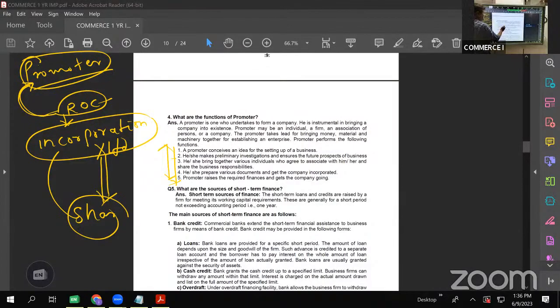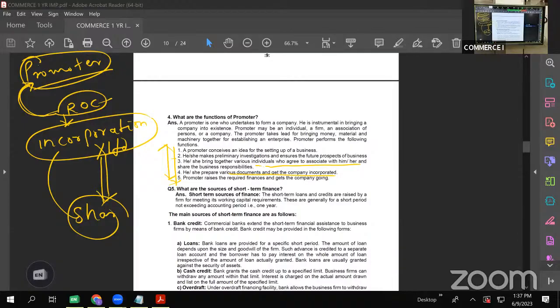Next, he brings together various individuals who agree to associate with him. See, when you want to form a company, a single person cannot do it. It is a voluntary association of like-minded people. The promoter will get all the people who are interested or whose thinking is on the same wavelength as him, and he arranges for the resources also. Next, he prepares the various documents required. I told you what documents are required: memorandum of association, articles of association, prospectus. These are the documents to be submitted to ROC.